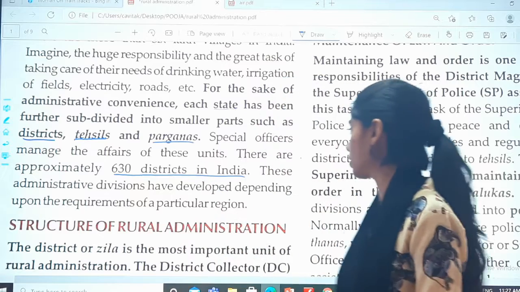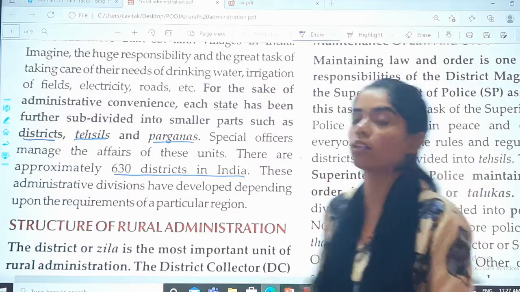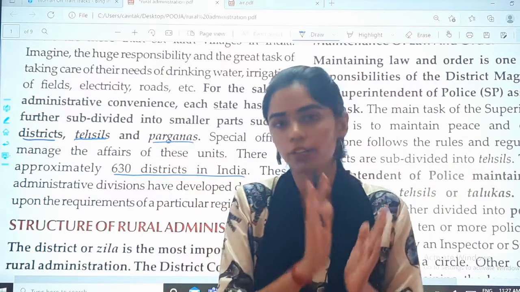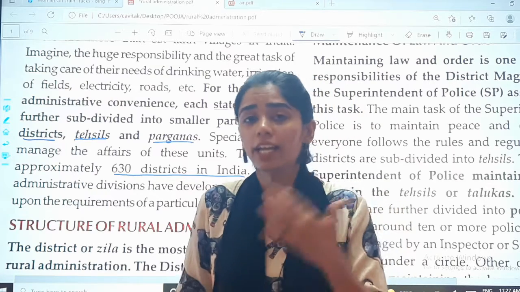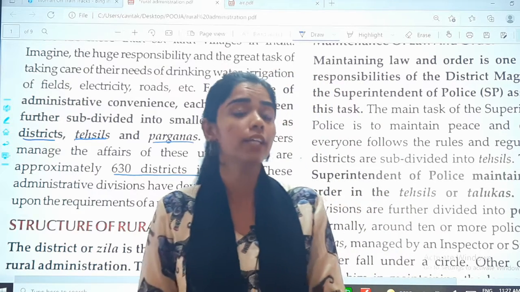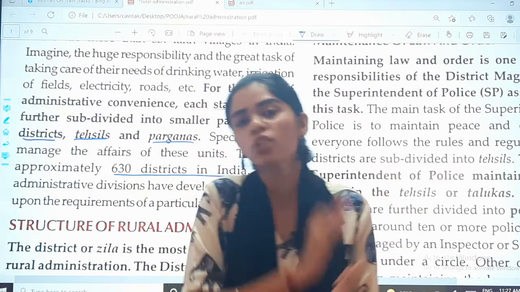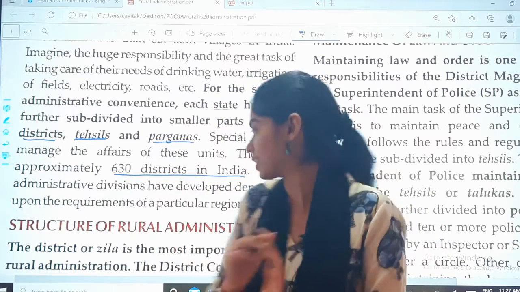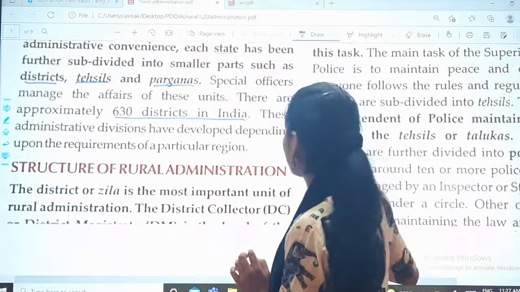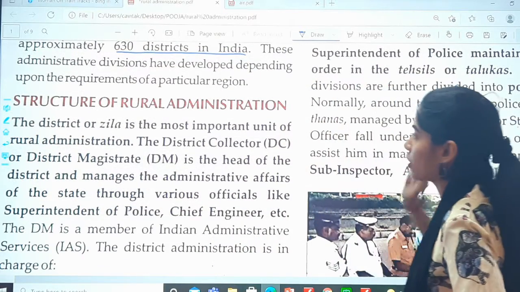These divisions have developed depending upon the requirements of a particular region. See, every region has particular demands, the climate, then what kind of food they eat, employment facility. So based on that, the administration has been divided. Let's read about it in detail. That is the structure of rural administration.